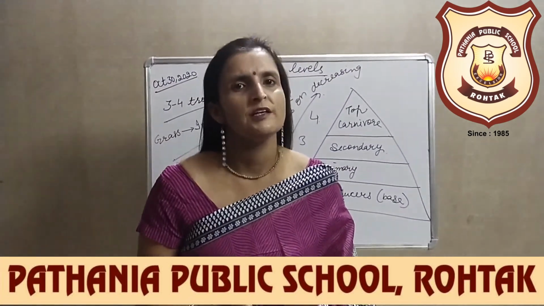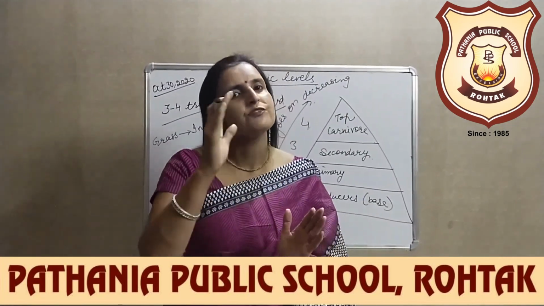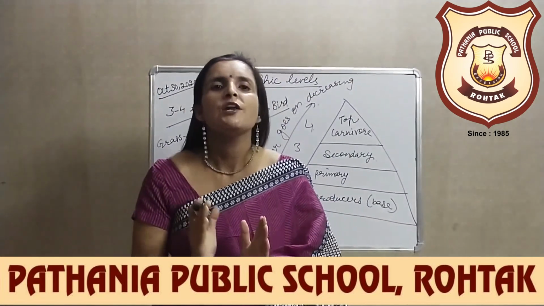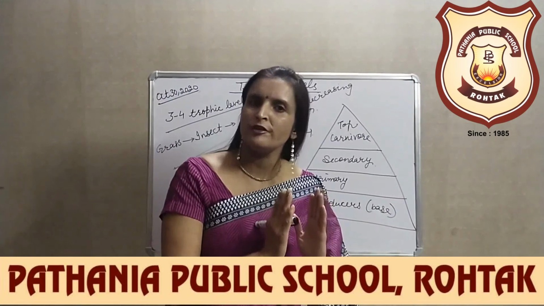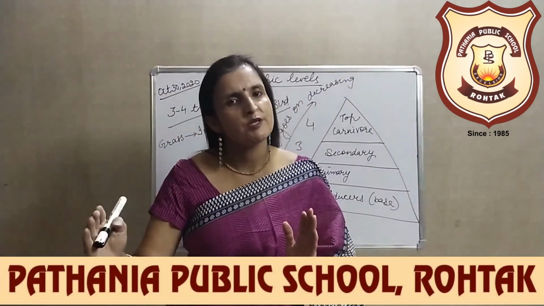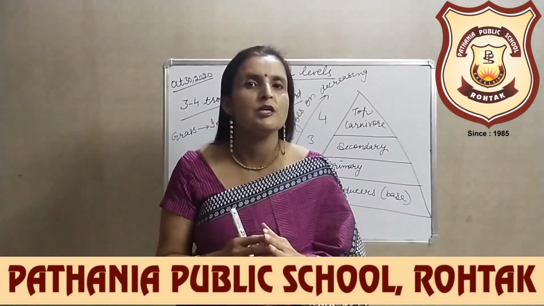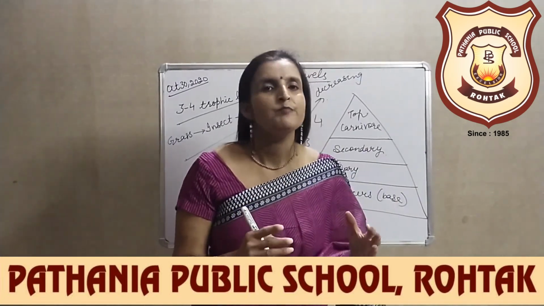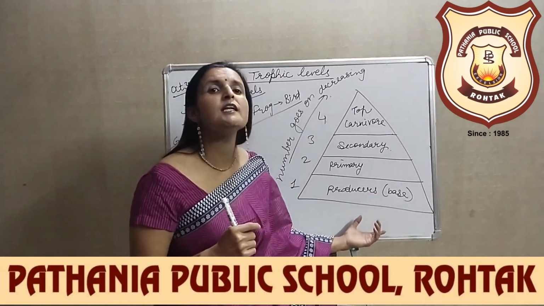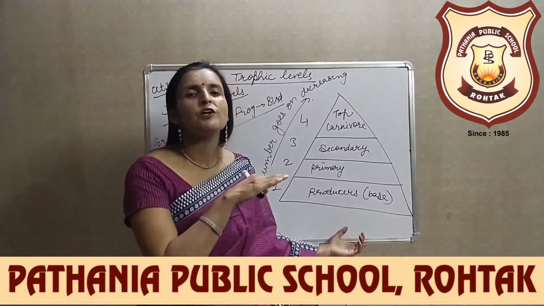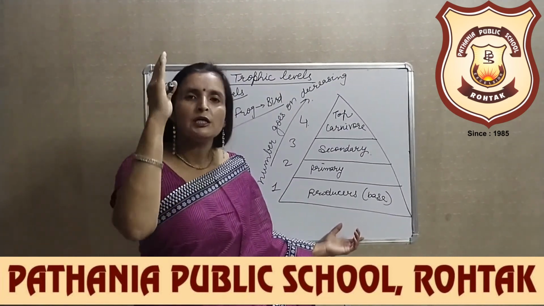Now, what are trophic levels? The various steps in the food chain through which the transfer of food energy takes place are known as the trophic levels. Producers form the first trophic level of a chain, then primary consumers, then secondary consumers, and the tertiary consumers form the fourth trophic level. These trophic levels within a food chain are represented in such a way that producers are always present at the base and the top carnivores form the upper part.